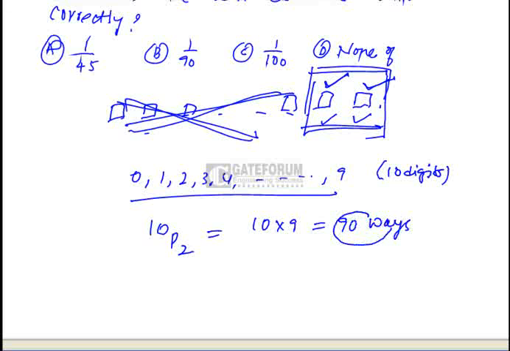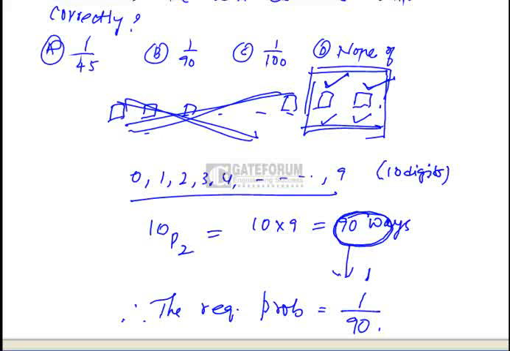But out of these 90 different random numbers, there will be only one number that will be correct. Therefore, the required probability is 1 out of 90, which is option B.